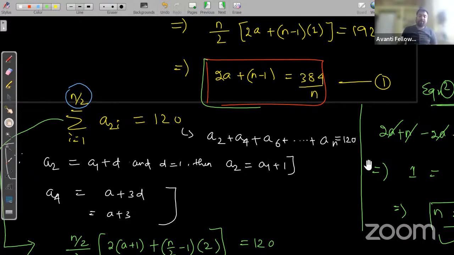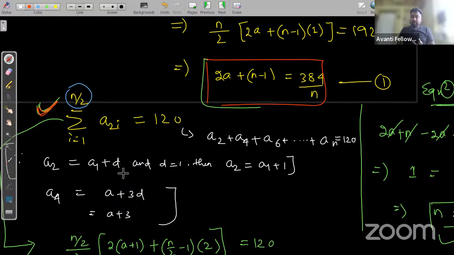What is the first term here? A2 is the first term of this series. Suppose the common difference is D. Then A2 is equal to A1 plus D. Is it or not?